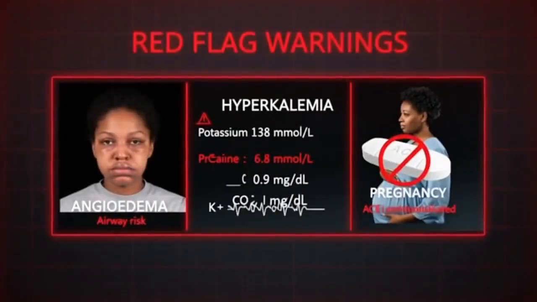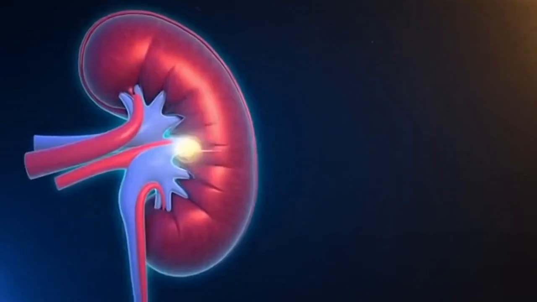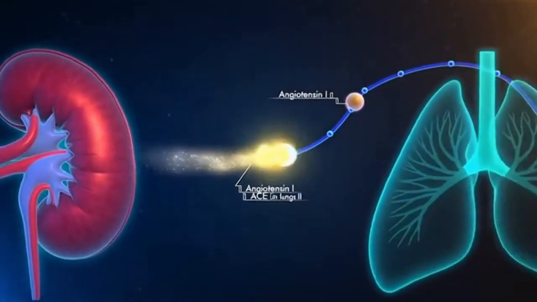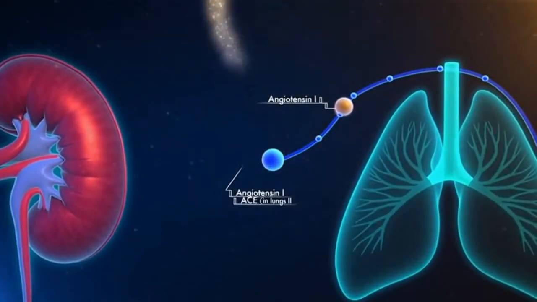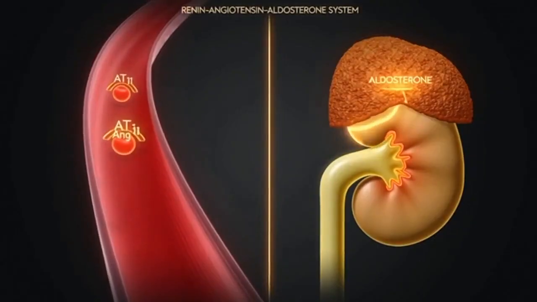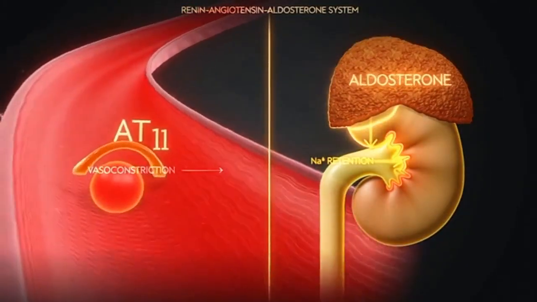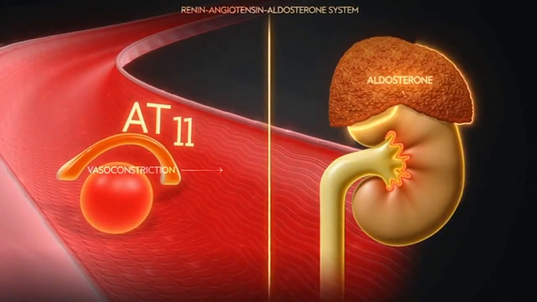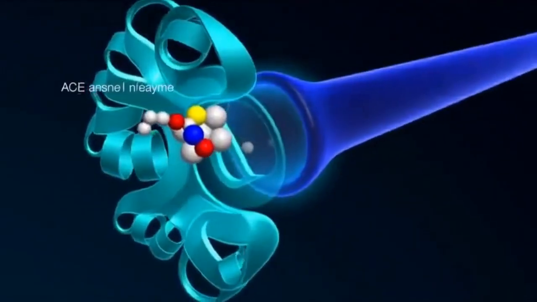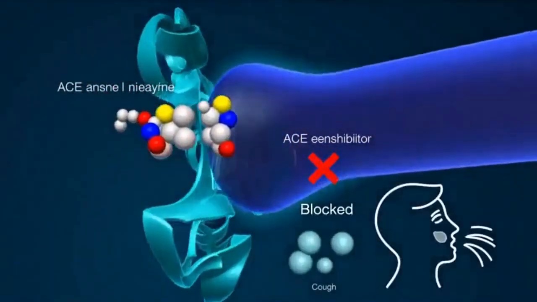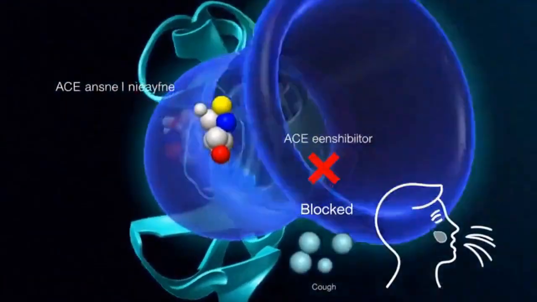ACE inhibitors block the enzyme that converts angiotensin-1 to angiotensin-2. Without angiotensin-2, you get vasodilation, reduced aldosterone, less sodium retention, lower blood pressure, and less cardiac remodeling. Common ACE inhibitors include lisinopril, enalapril, ramipril, captopril, and benazepril. They all end in pril, easy to recognize.